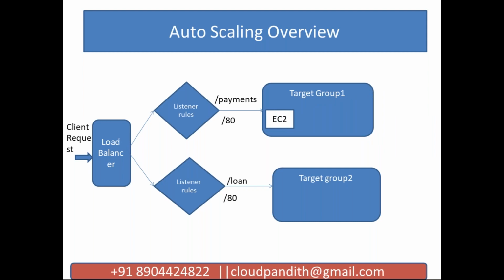First I will create 2 EC2 instances, one EC2 instance for payments and one more EC2 instance for loan. Then I will create 2 target groups and attach these EC2 instances. Okay, friends, that is what we are going to do. Just give me a minute.